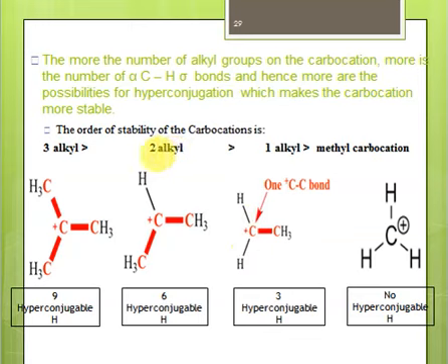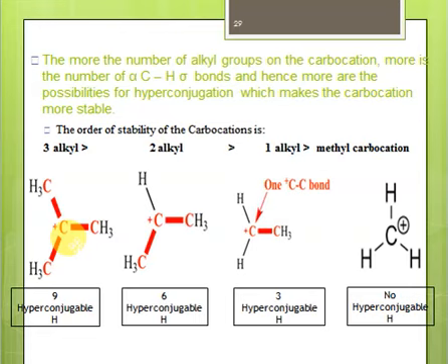And next we have the structure with 2 methyl groups, 2 alkyl groups, right? And these are 6 hydrogens which can stabilize this positive charge. And in case we have 3 alkyl groups attached, for example in this case, we have 9 hydrogens, and these 9 hydrogens are stabilizing this positive charge.